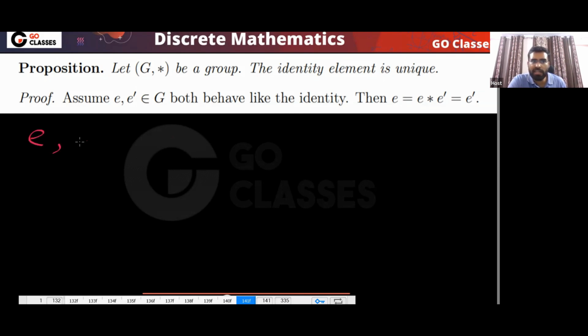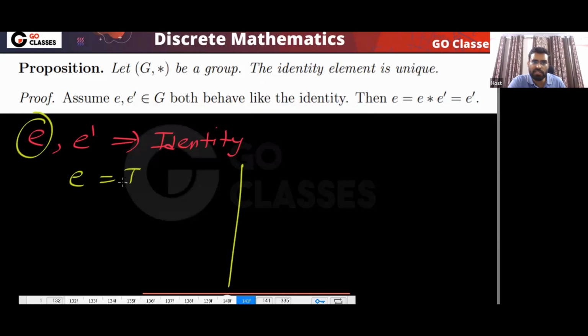Assume that E, E dash are identity elements. If you assume these are identity elements, then just apply the definition. So E is the identity element. What does it mean? Because E is the identity element, what should happen here? Then I should get E dash.